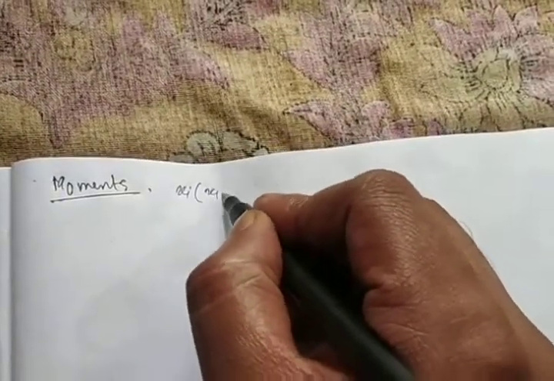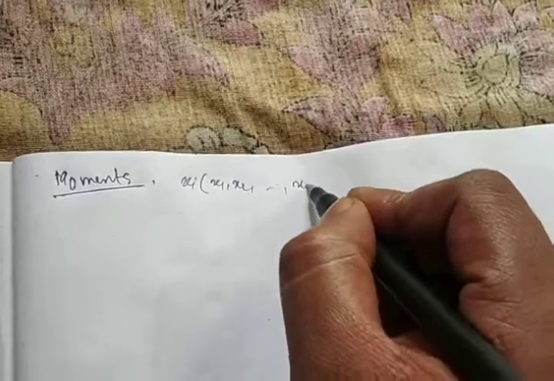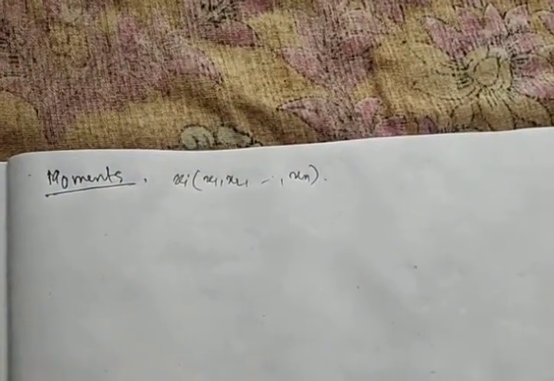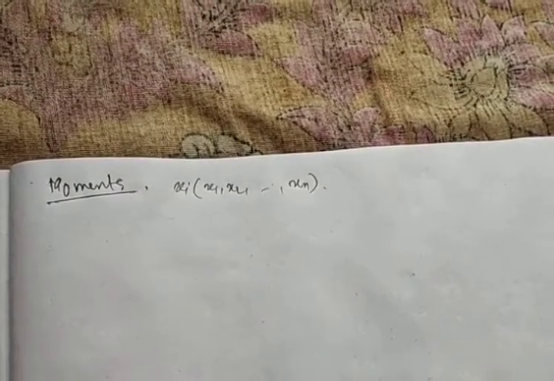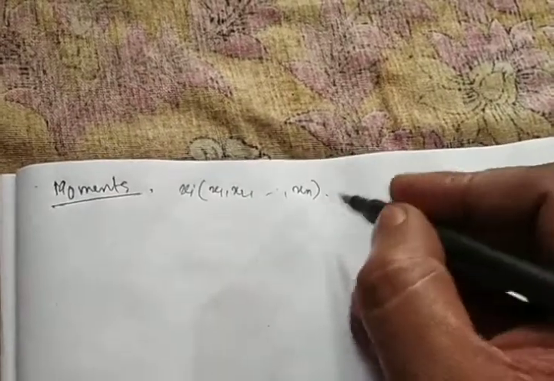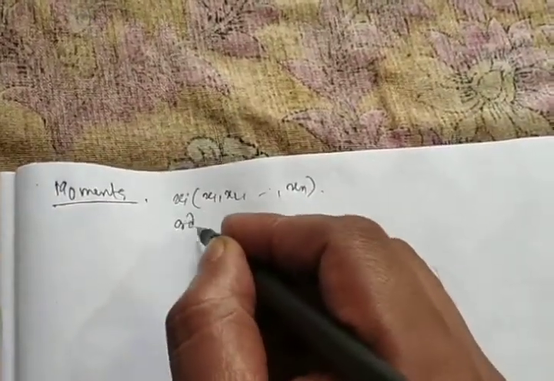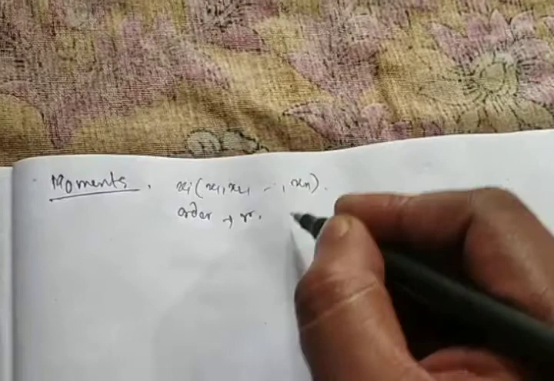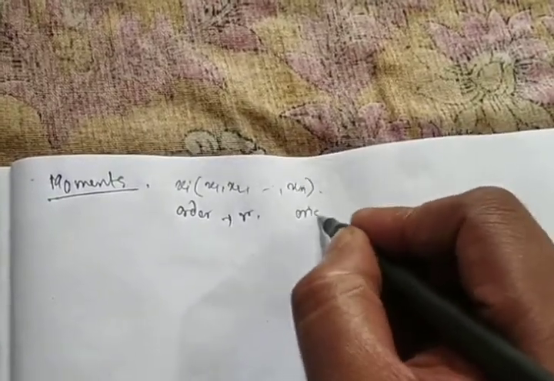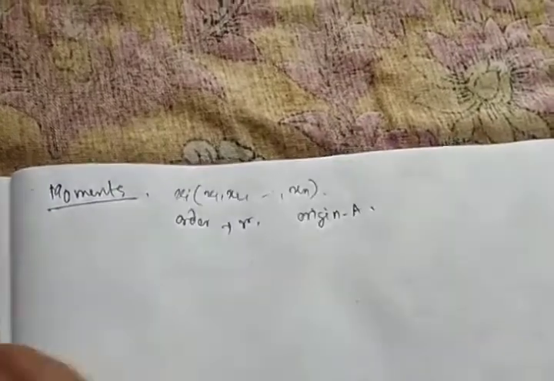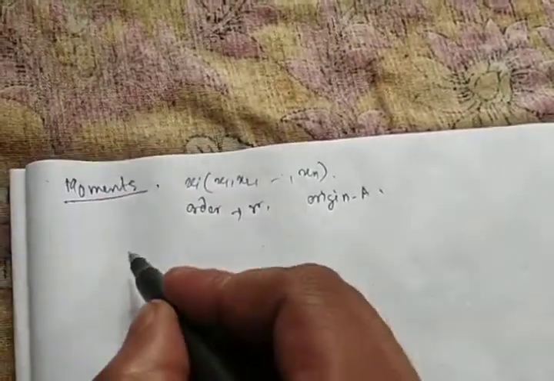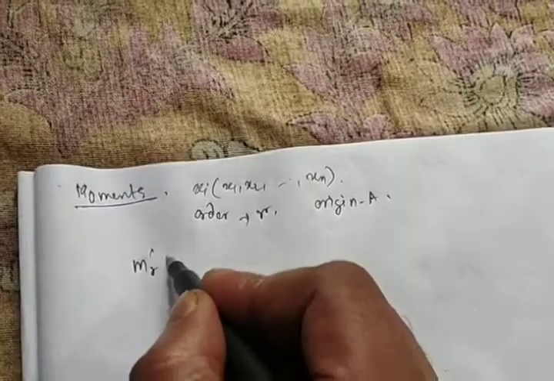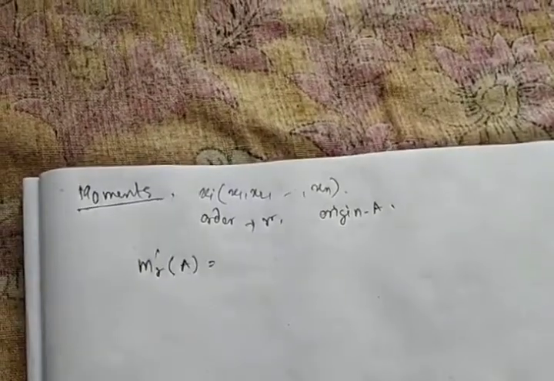such as x1, x2 up to xn, for a simple distribution, the ordinary moment of order r about an arbitrary origin a, that is with respect to any origin, is expressed as follows: m_r dash about the origin a.